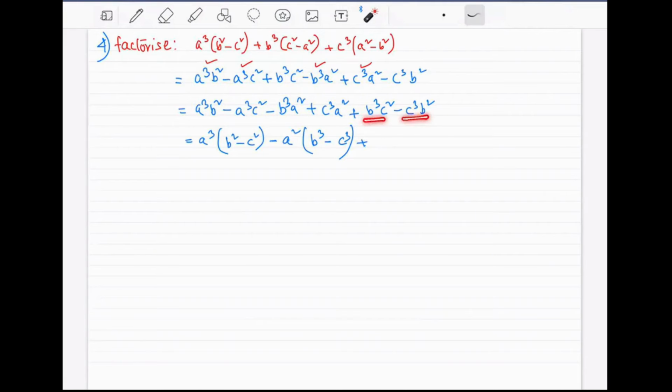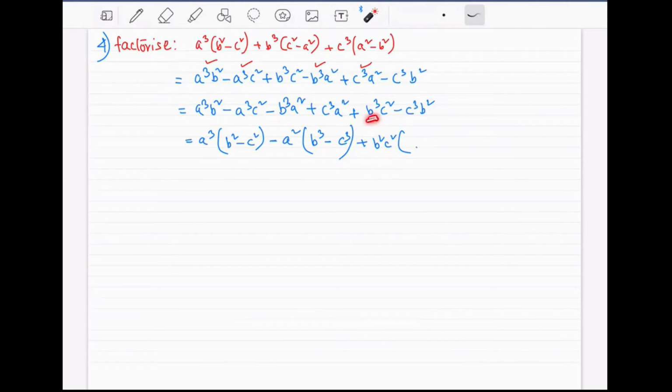What about this last two? What can be taken out as common factor? Both of them have b, c in them. What can be taken out as common factor is the smaller power. Like there is b cube here, there is b square here, but what can be taken out as common factor is b square, not the b cube. You cannot take out the b cube as common factor, okay? And out of c square and c cube, we can take out the c square as common factor. So b square and c square, we will take it out as common factor. What is remaining from here?